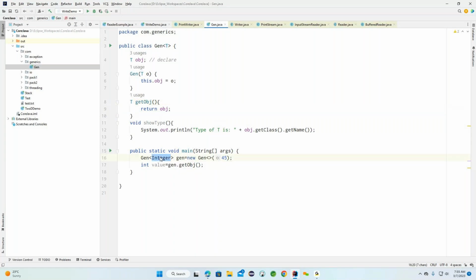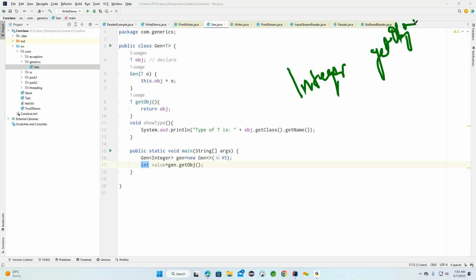Get the point? In place of T we have Integer, but what I'm using is int. How does Integer to int happen? It is an automatic conversion. So the final method looks like this: Integer, and here we have getObj. This is a method.